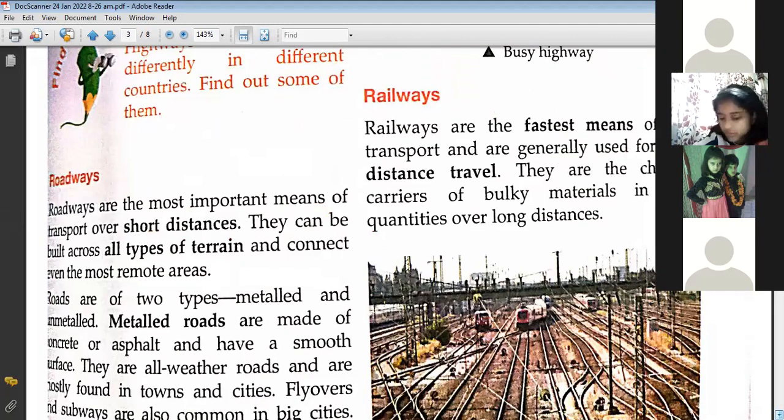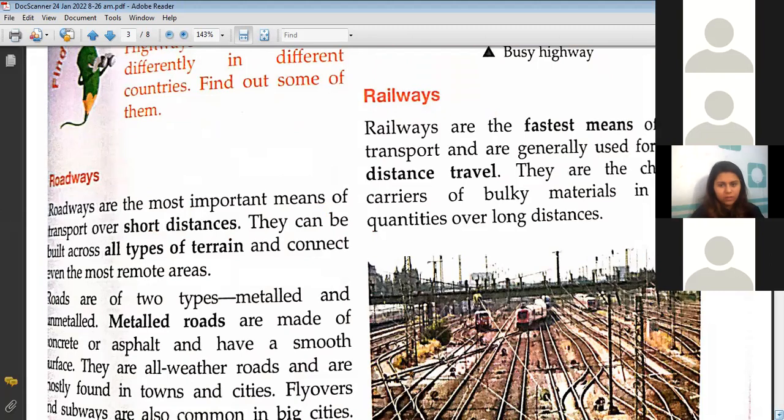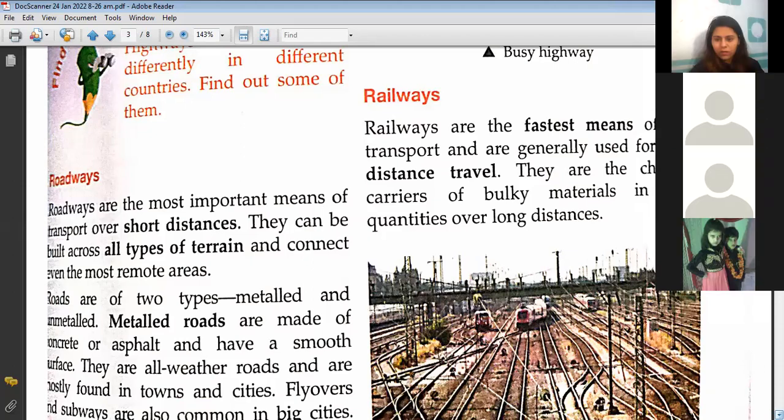How many of you have traveled by rail? By train, I mean? Three, four, five, six. Who has not traveled? Ma'am, long time ago. I want to know them. Sanya has not traveled. Soumya, you've never traveled by a train? No, ma'am, I've not traveled.